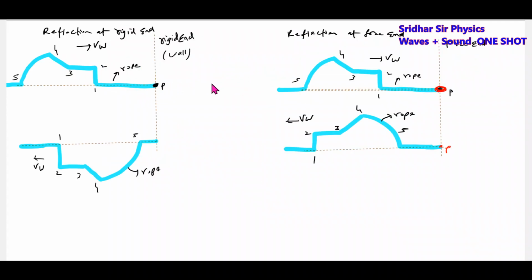Okay, kids, I have also shown some animations. This will be the type of questions you get in the exam, so you should be careful. I just took the curved triangle and the square waveform. I think I'm showing this reflection at both the rigid end as well as the free end.